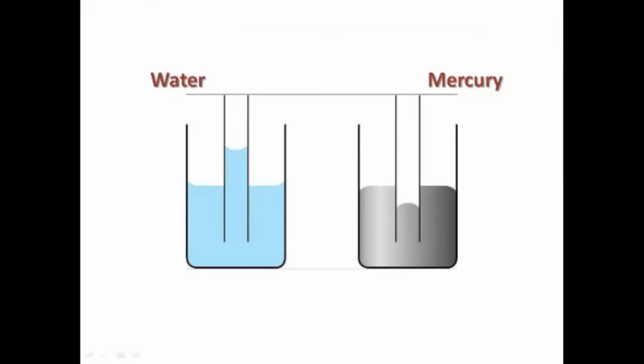In the water-filled beaker, the capillary tube shows a rise of the water level, and in the mercury-filled beaker, the capillary tube shows no rising. In the first beaker the rising is more, and in the second beaker there is no rising.